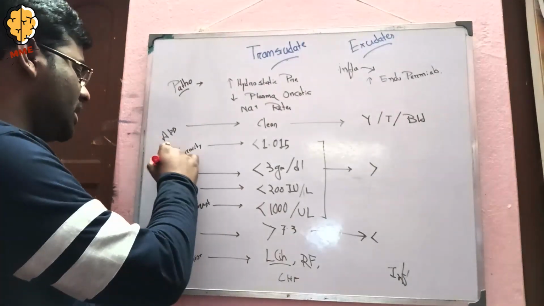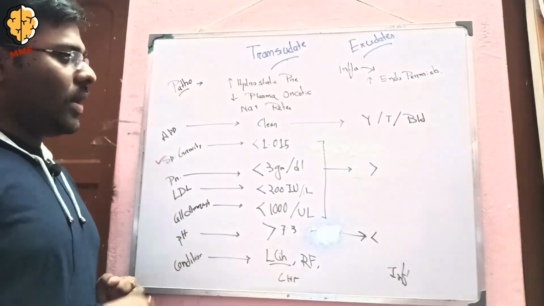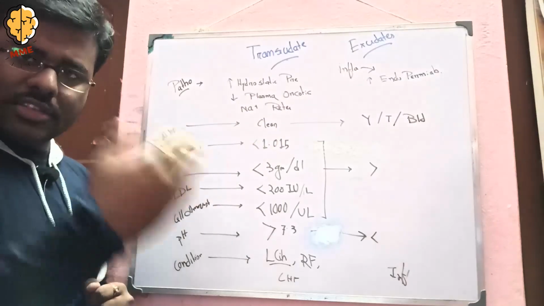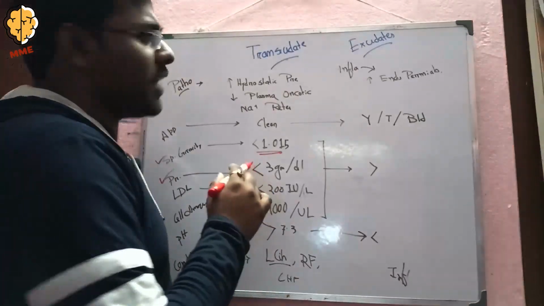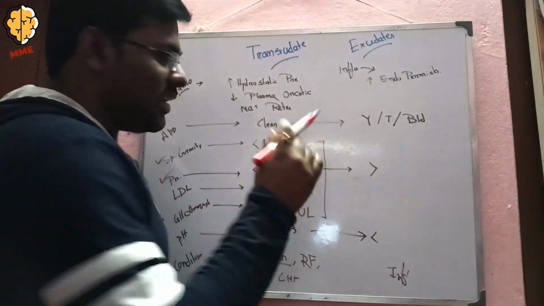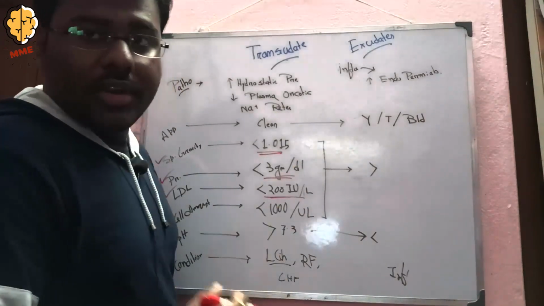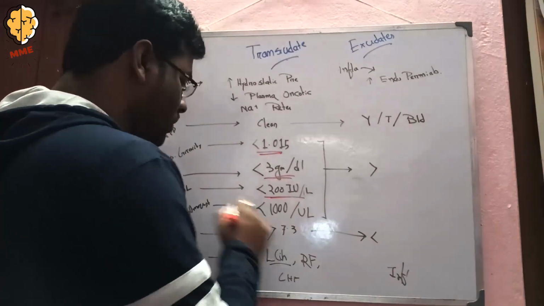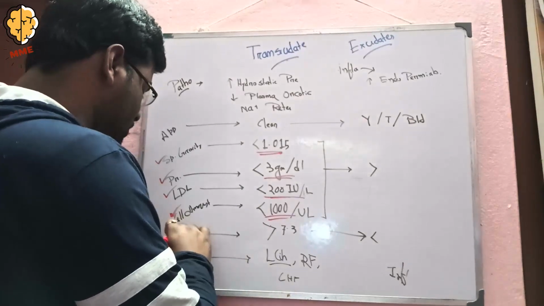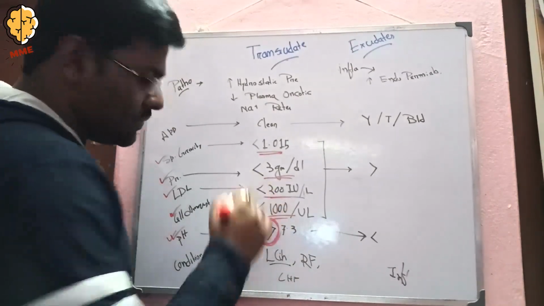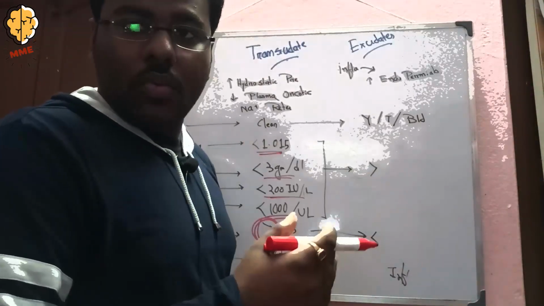Okay. Coming to some specific features like specific gravity. In case of transudate, it is less than 1.015, but in case of exudate, it is more than 1.015. Coming to the protein, in case of transudate, the protein amount is less than 3 gram per dl. The LDH is less than 200 international units per liter. The cell count is less than 100 per liter, and the pH is greater than 7.3.